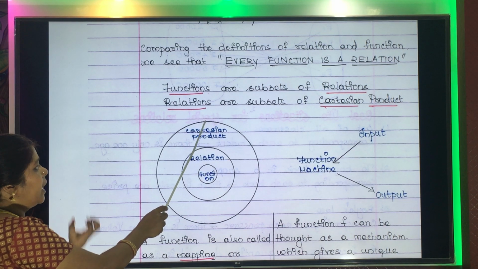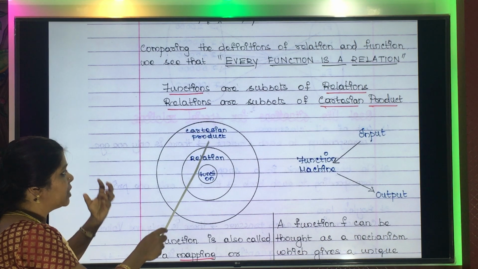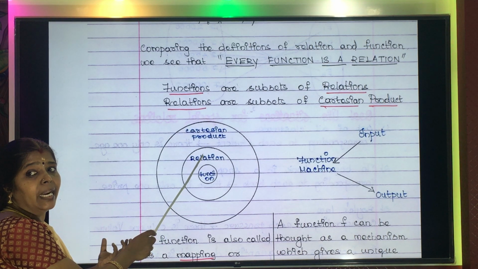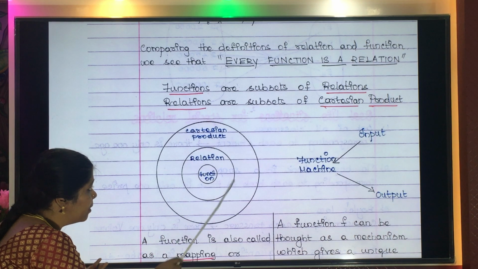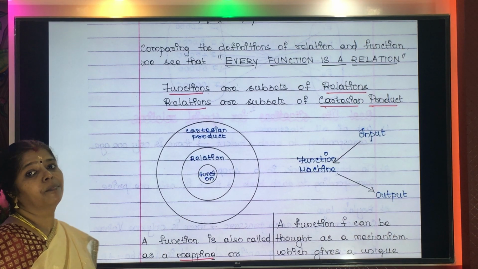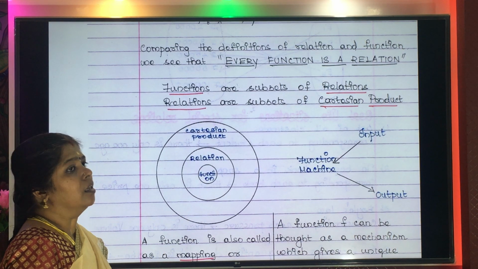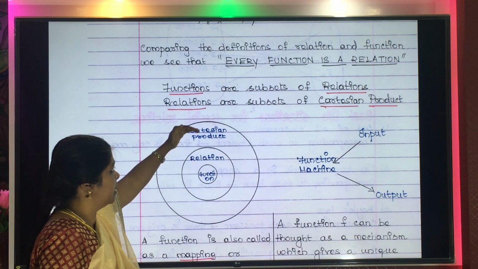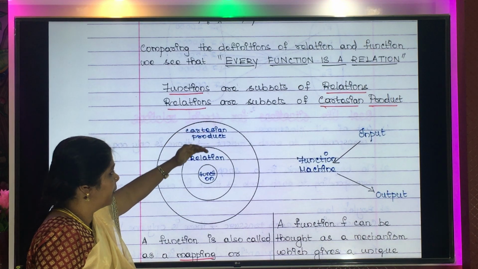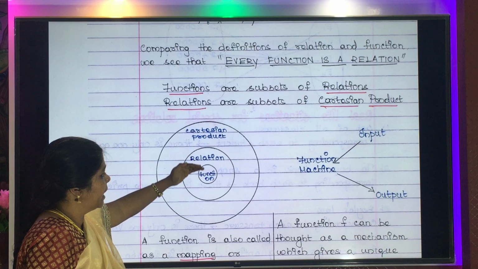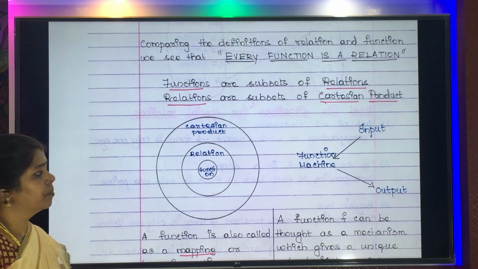From the Cartesian product we are deriving relations, and from relations we are getting the function. So this is the visual representation: Cartesian product, from that we derive relation, from relation we get function.